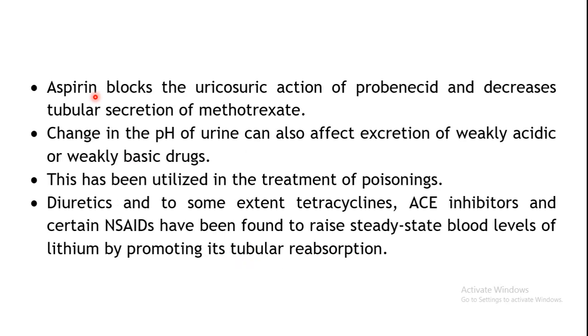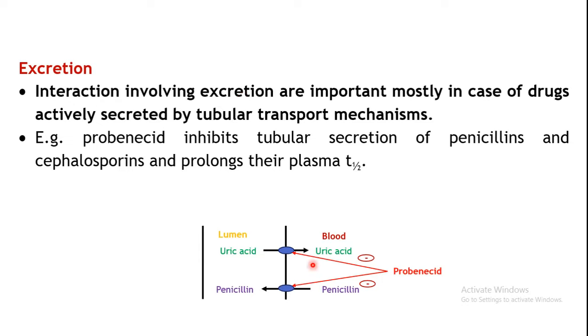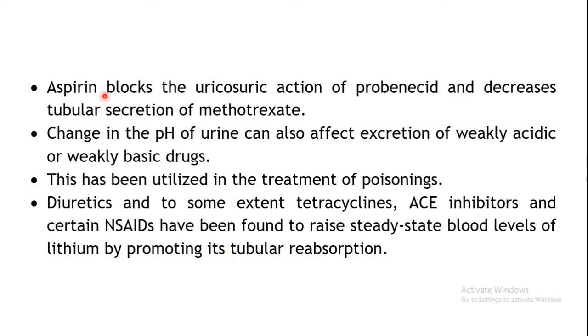On the contrary, aspirin can block the uricosuric action of probenecid. Now probenecid has uricosuric action, so it is inhibiting the transporter which is reabsorbing uric acid. So it promotes the excretion of uric acid in the urine. This action can be blocked by aspirin because it utilizes the transporter also. Also it can decrease the tubular secretion of methotrexate, so this is how it can interact with methotrexate also.